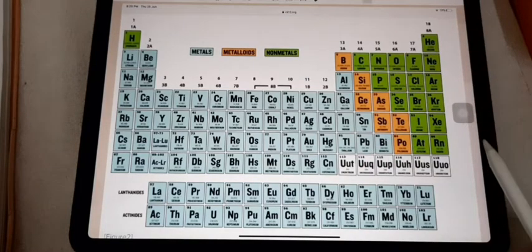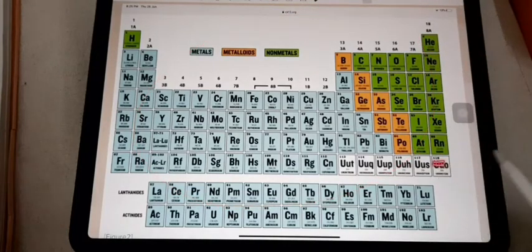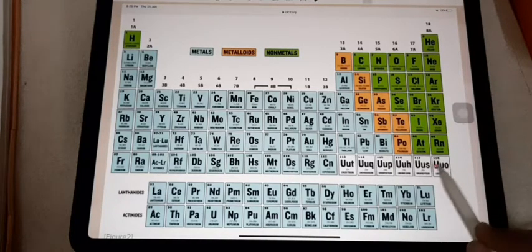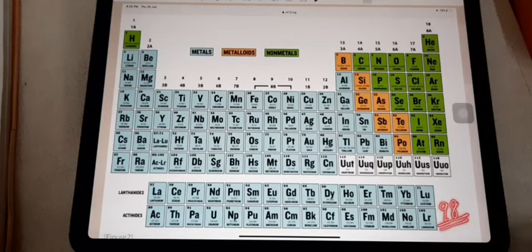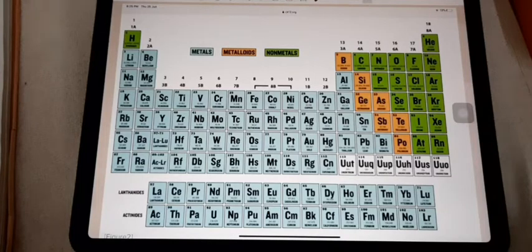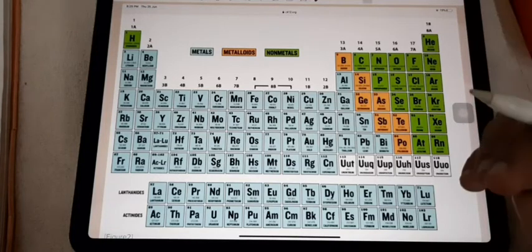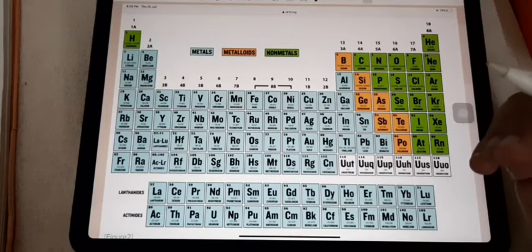So here, as you know, when you look at this periodic table, 118 elements are present. Out of 118, 98 are naturally occurring. The rest are all man-made ones. So before the explanation of this modern periodic table, we can discuss the history of the periodic table one by one.